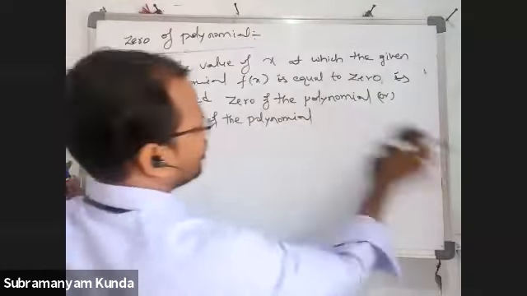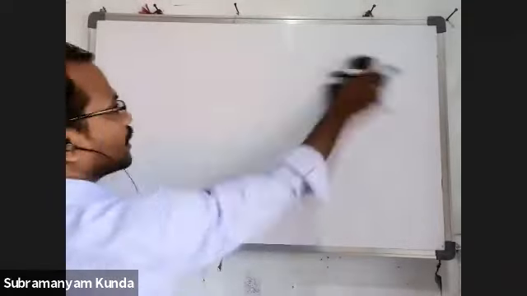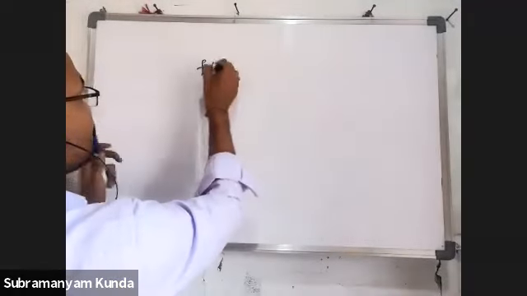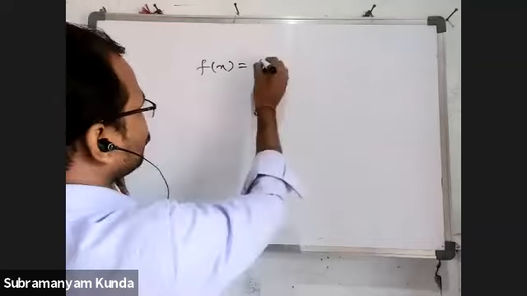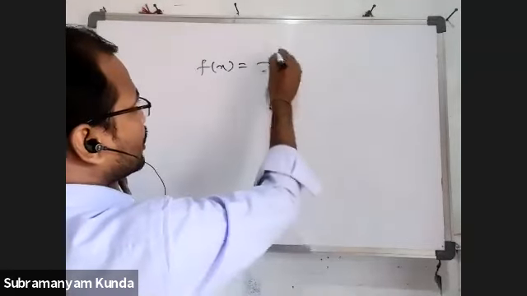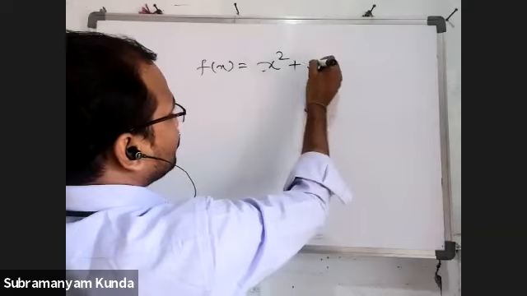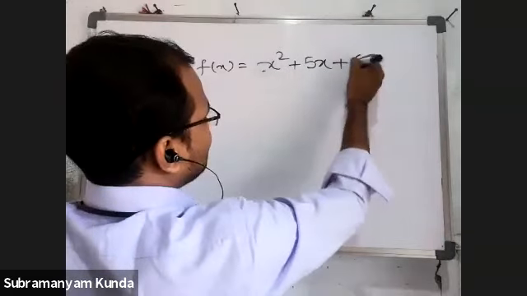Example, suppose I have a quadratic polynomial f of x is equal to x square plus 5x plus 6.